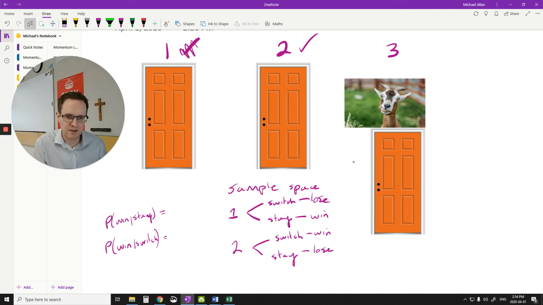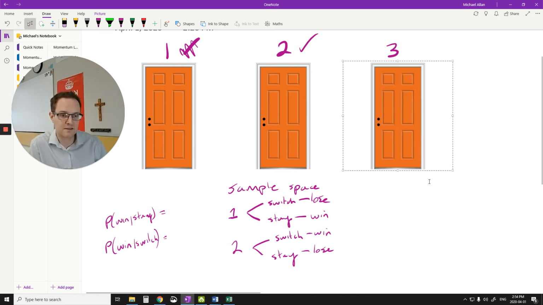So right now I have, if I switch, I win or lose. So it's a 50-50 chance right there. If I stay, I win or lose, depending on the situation I have here. So it's a 50-50 chance. So hopefully this last one will fix this, right?